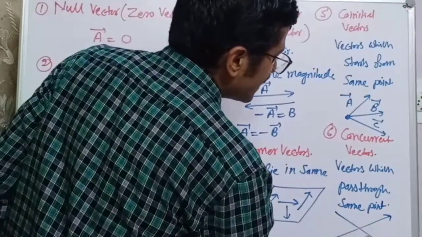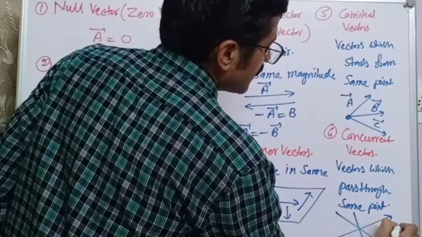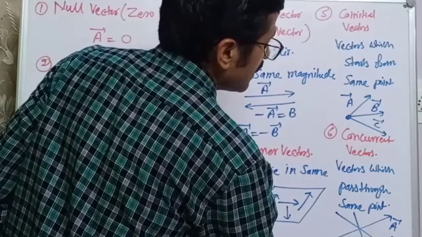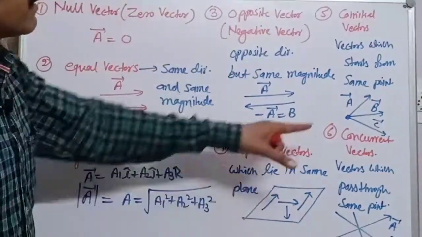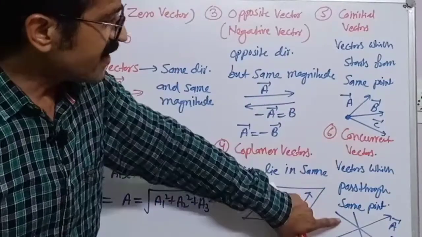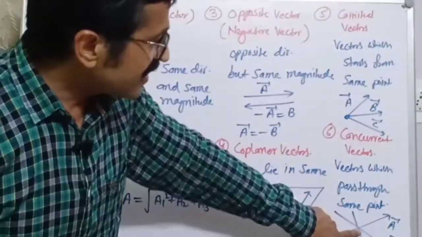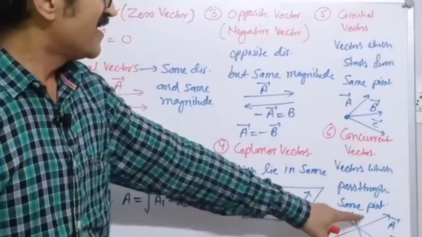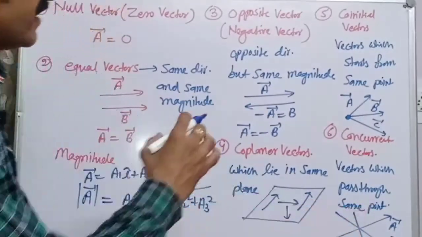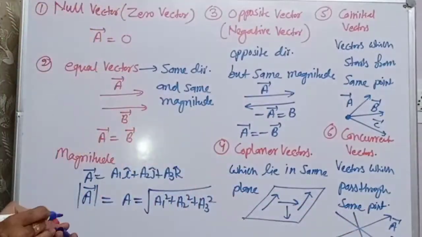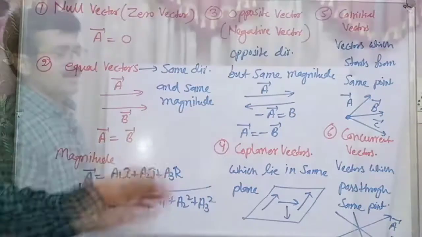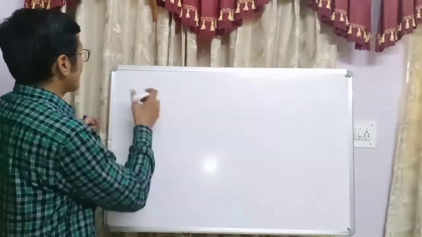There is a slight difference between the earlier one and this one. In the earlier one, they are starting from the same point. Here it is not essential that they should start from the same point. Here they are passing through the same point. Then we can say concurrent vectors. These are concurrent vectors. Now, the next is parallel vector.